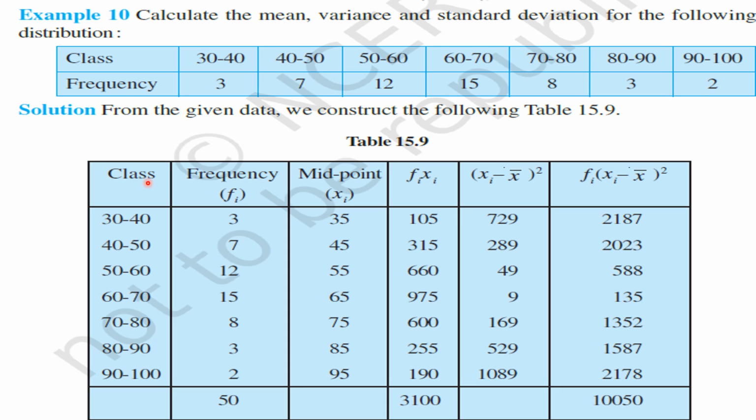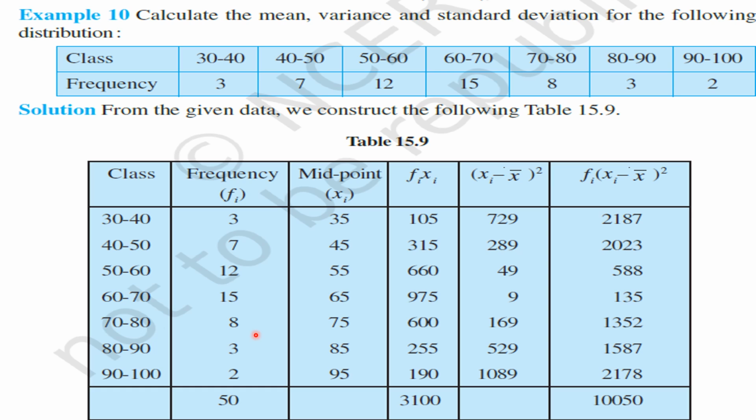In the first column, let us write the class intervals: 30 to 40, 40 to 50, 50 to 60, 60 to 70, 70 to 80, 80 to 90, 90 to 100, and the corresponding frequencies of each class: 3, 7, 12, 15, 8, 3, 2. Okay, my children, 1, 2, 3, 4, 5, 6, 7. Seven classes are given and their respective seven frequencies are given.